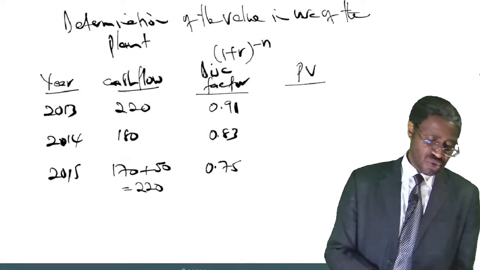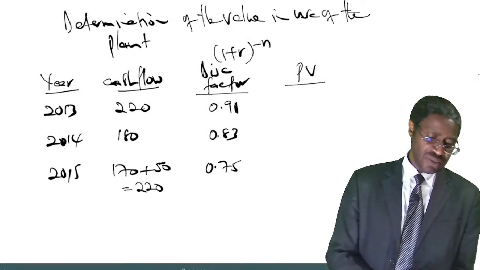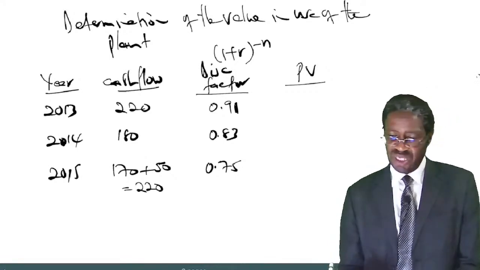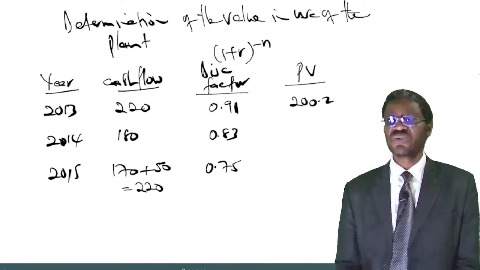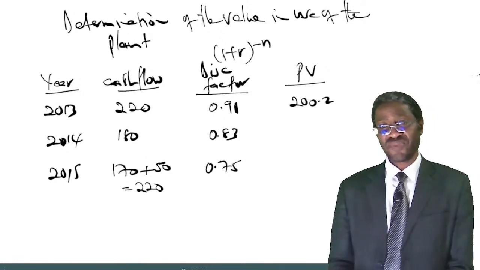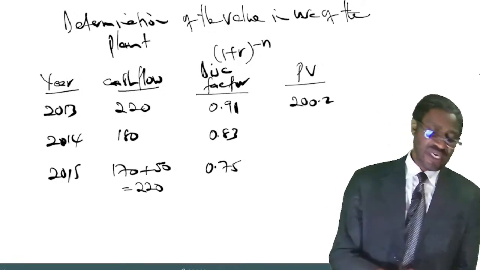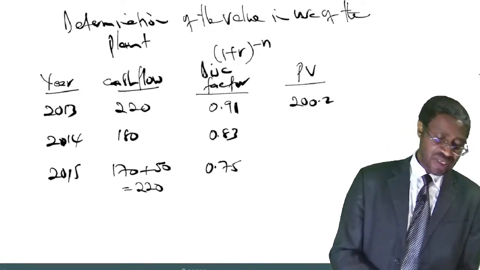So let me take 220, multiply that by 0.91. That gives me an amount of 200.2. Okay. Next one, I take that 180, multiply by 0.83.